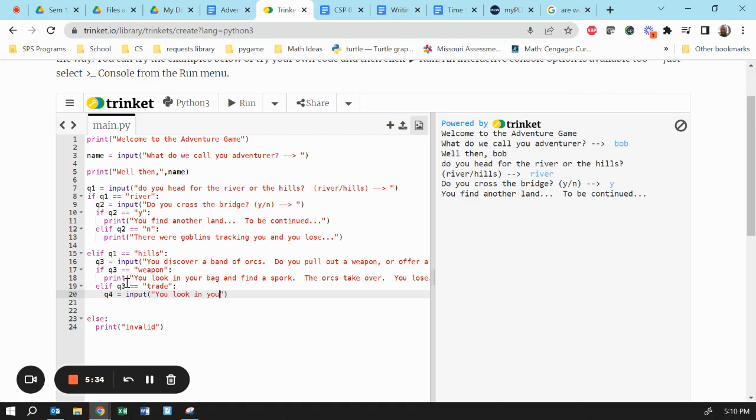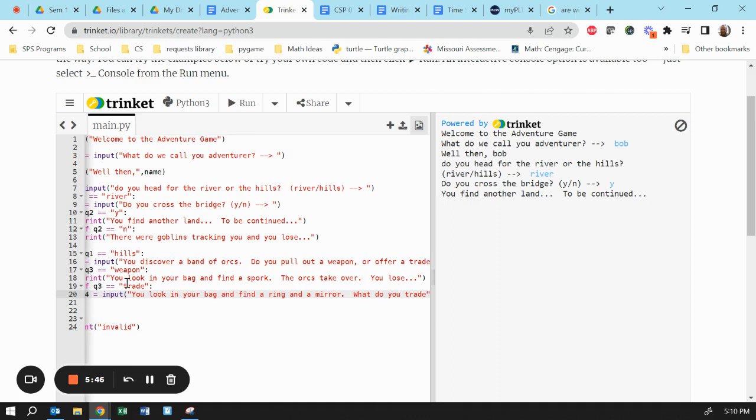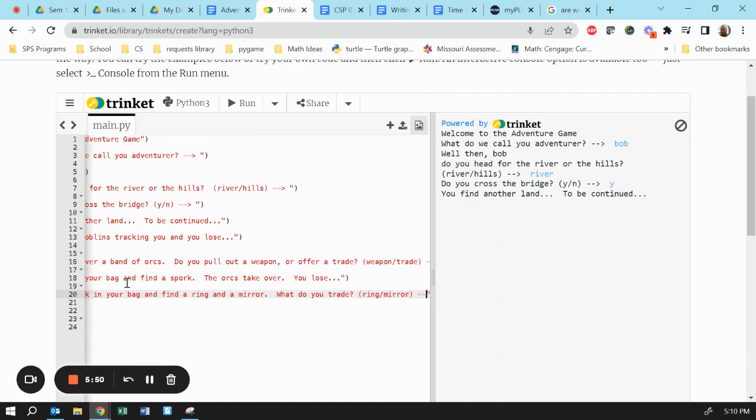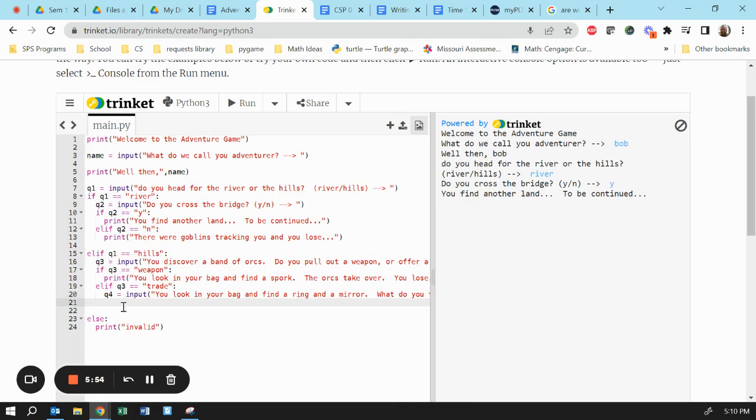You look in your bag and find a ring and a mirror. What do you trade? The ring or mirror? I was about to type here, this would be bad.